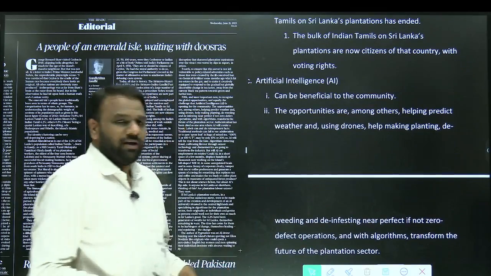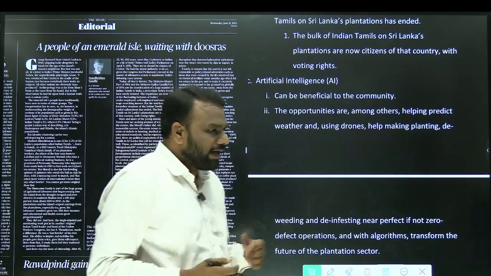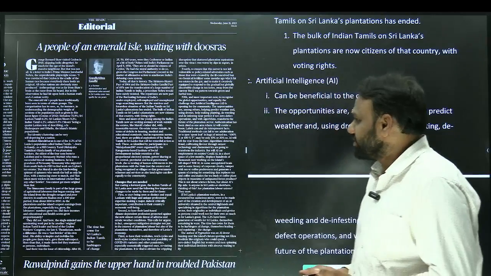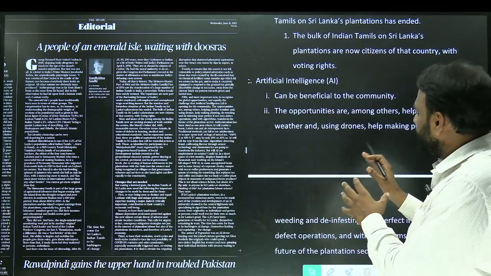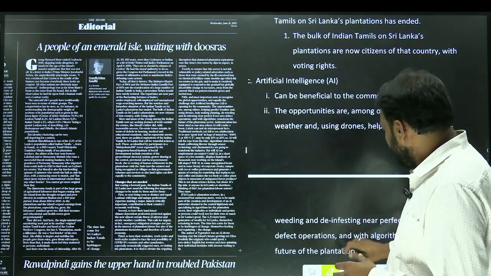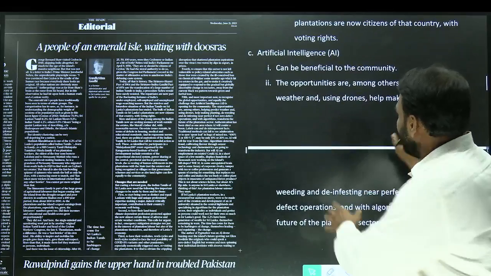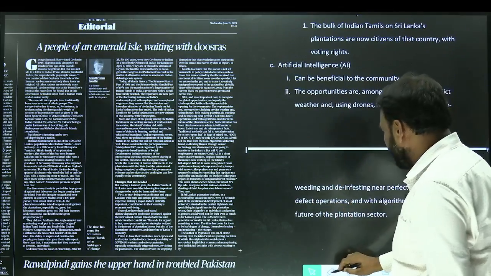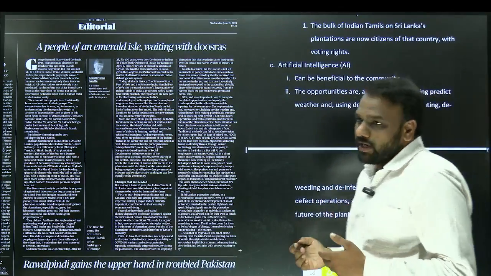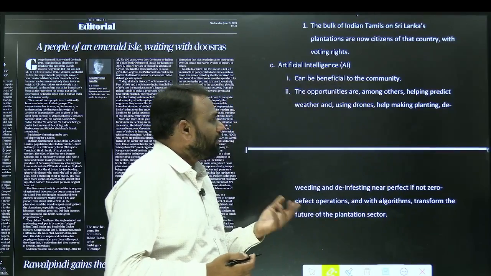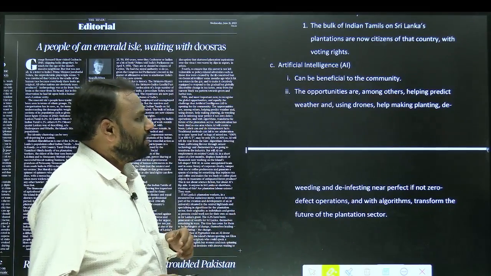So in the same article, the author also mentions artificial intelligence. Okay, artificial intelligence. So here we shall go through the points of artificial intelligence in an isolated fashion. So artificial intelligence, where it can be used, what kind of applications does it have when it comes to agriculture?